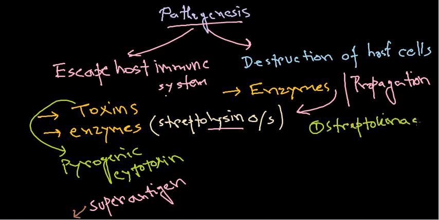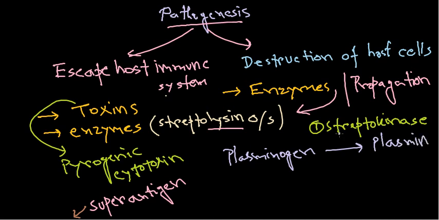Now the streptokinase enzyme can convert plasminogen into plasmin. So let me write it here. We have plasminogen, which is the inactive form of the enzyme plasmin. Streptokinase will activate plasminogen into plasmin.